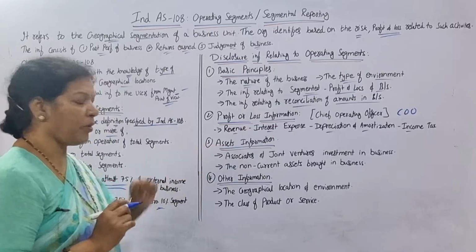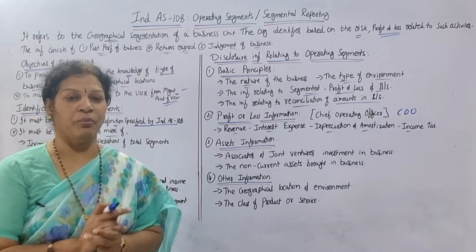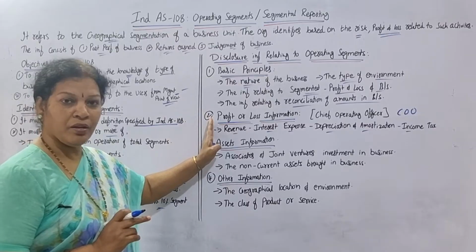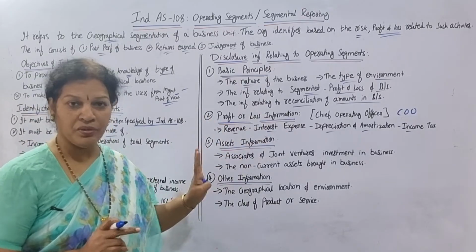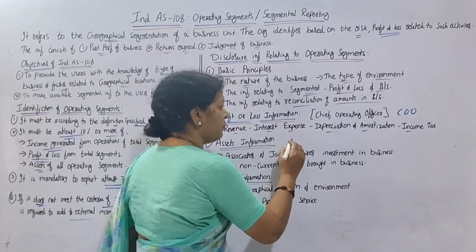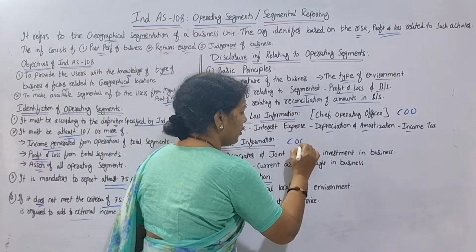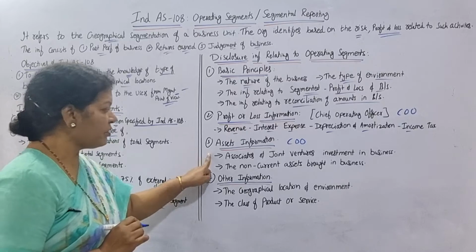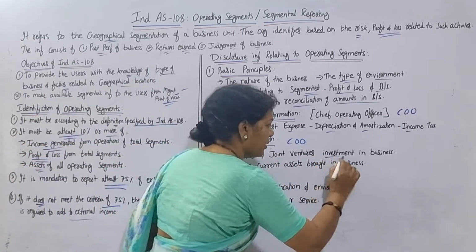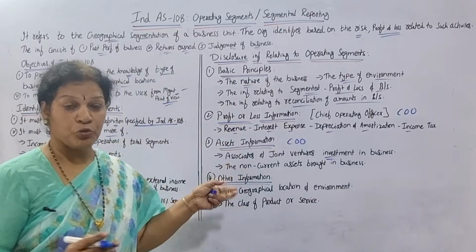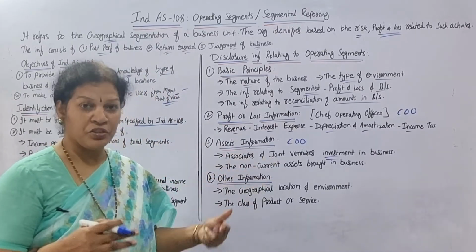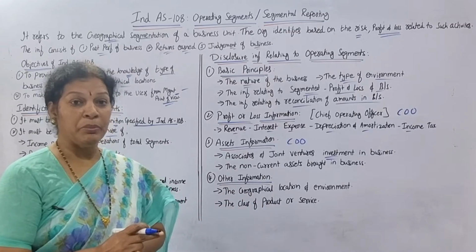And also in the third point, we are talking about assets information. Basic principles over. Profit and loss information we have discussed. Now assets information. Asset information is also to be submitted to the Chief Operating Officer, COO. What is the information? Associates and joint ventures, investment in business. Associates, who are the partners in the business, and also joint ventures, where people may be coming together.